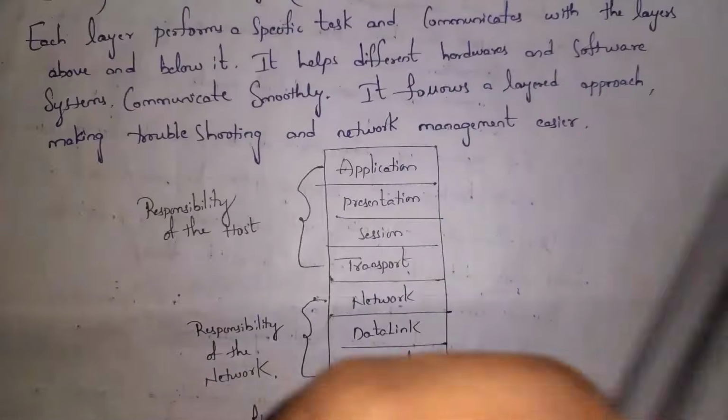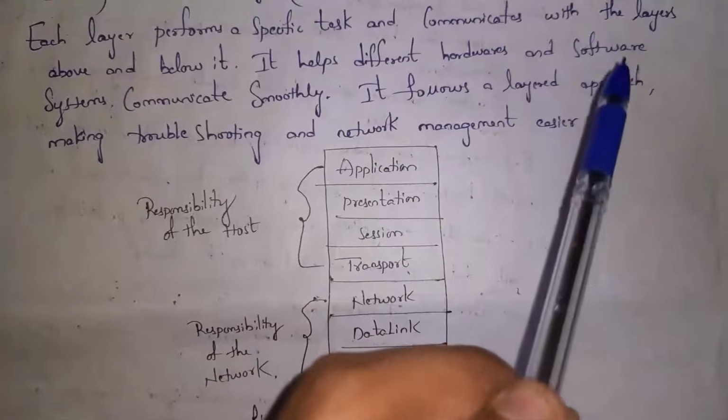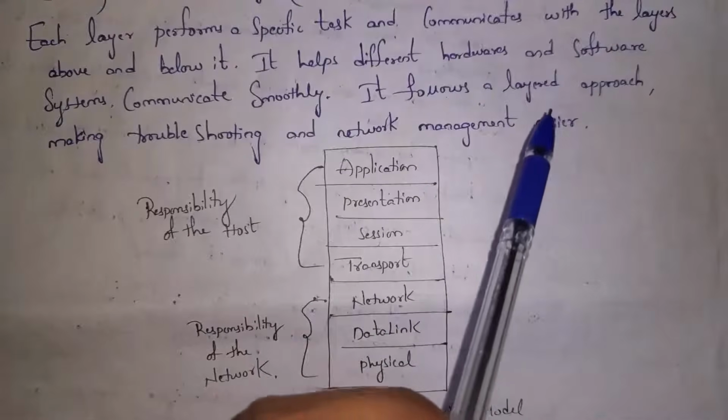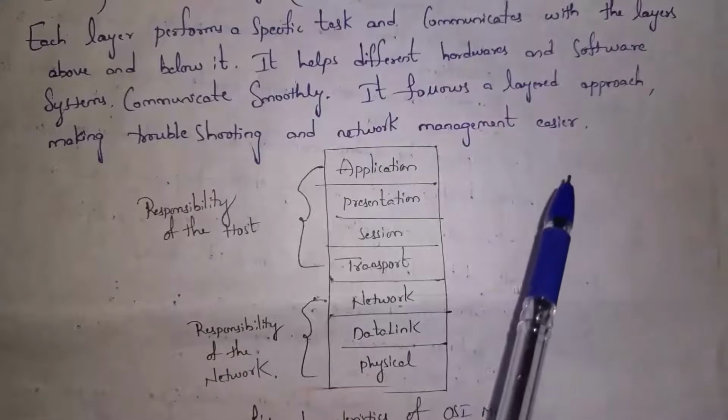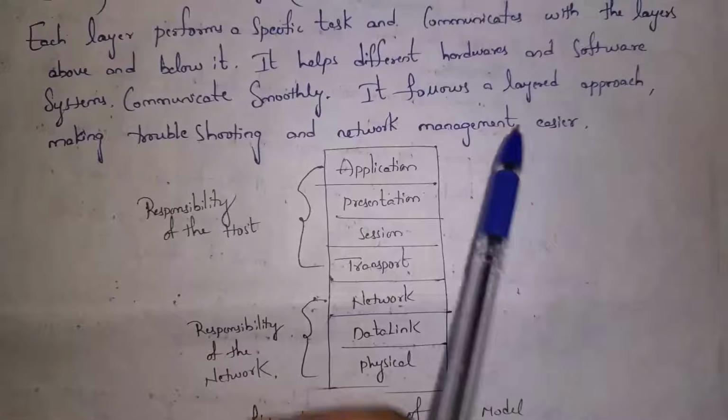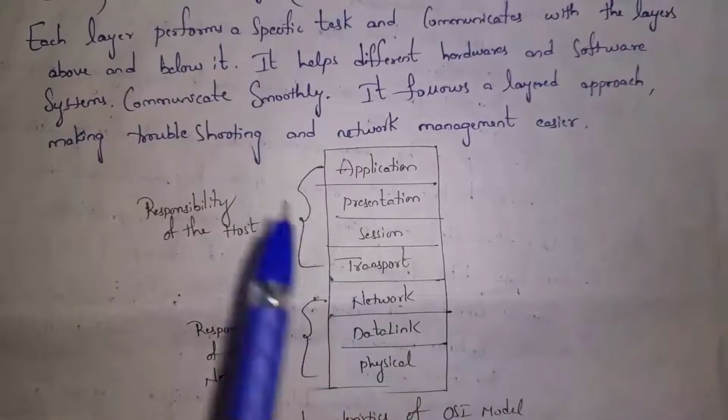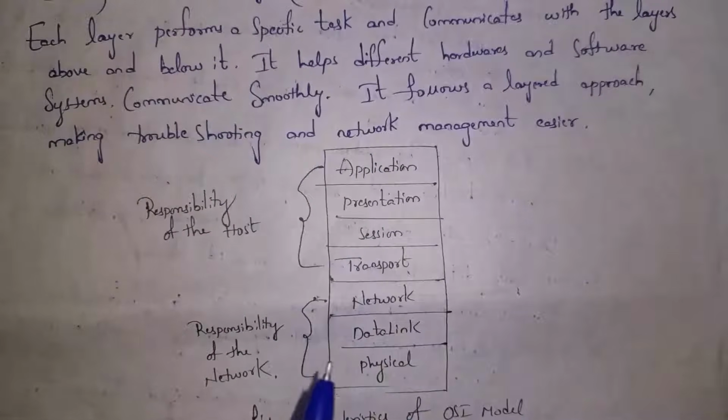Guys, OSI model is layered approach. Layered approach is nothing but our network is divided into various layers. So if we divide our network into various layers, then network management will be easy and troubleshooting will be easy. Guys, troubleshooting is nothing but if we get any problem to our network, we can easily solve that problem. This is meaning of troubleshooting.